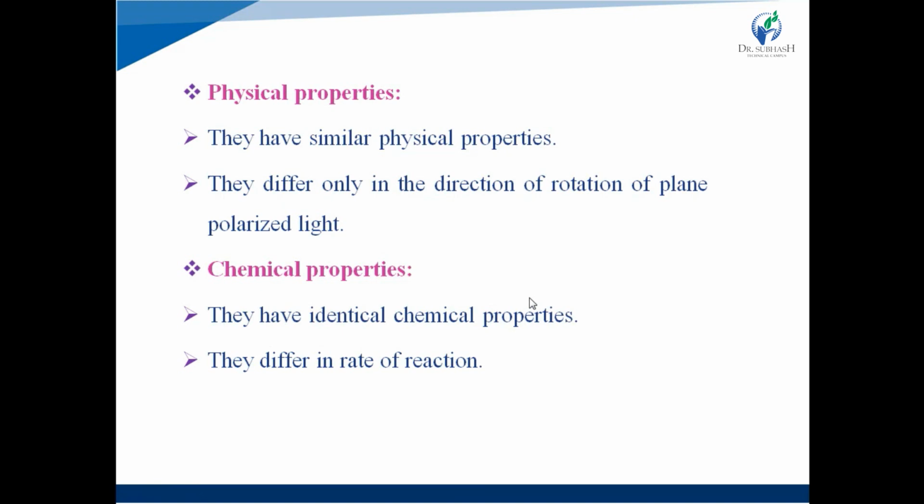But with an achiral or optically inactive compound, they react at the same rate. For example, when enantiomers react with achiral reagents like HBr, hydrogen bromide, or sulfuric acid, they give the same rate of reaction. But if the enantiomers react with chiral reagents like lactic acid, then they have different rates of reaction.